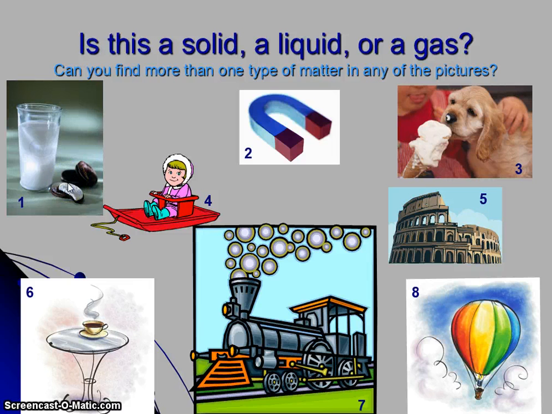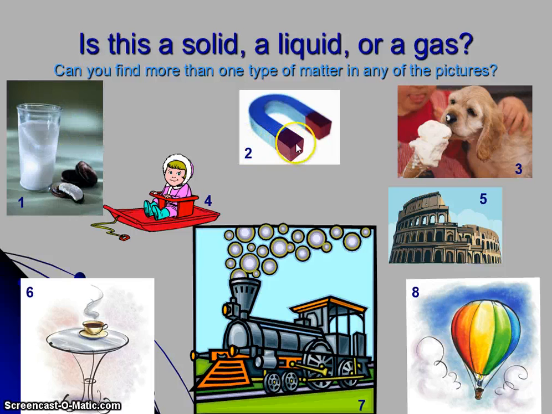Okay? On the line in your notes, I want you to choose one of those objects to specify whether it is a solid, liquid, or a gas. Okay, so let's say we choose the milk. You would write milk on the line and then write liquid next to it because it is a liquid. It forms to the shape of the glass, but it still has a definite volume. That would make it a liquid.